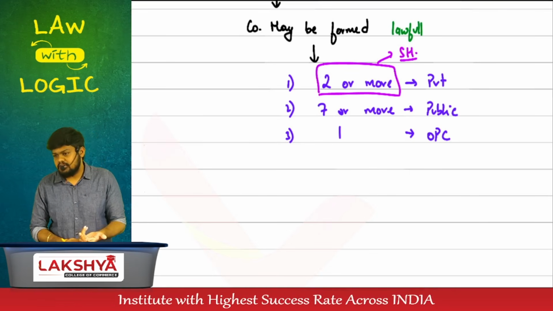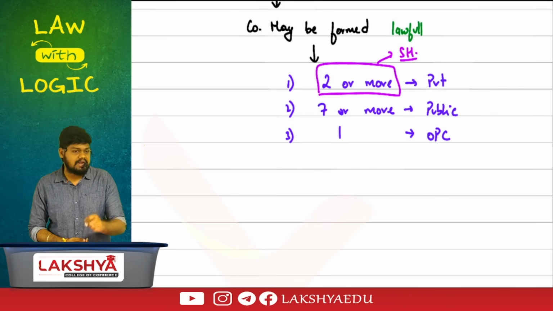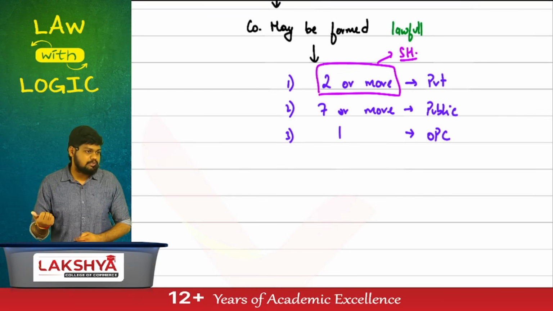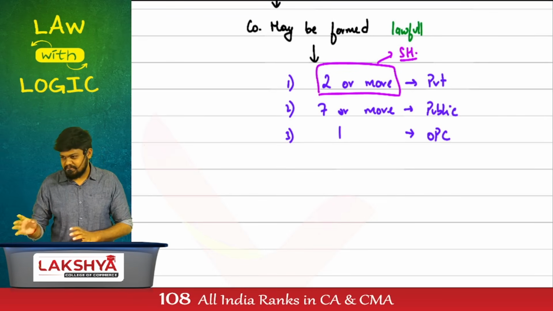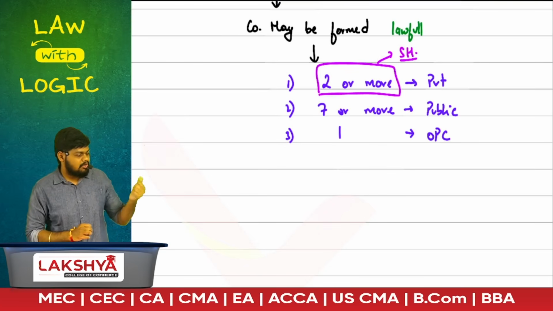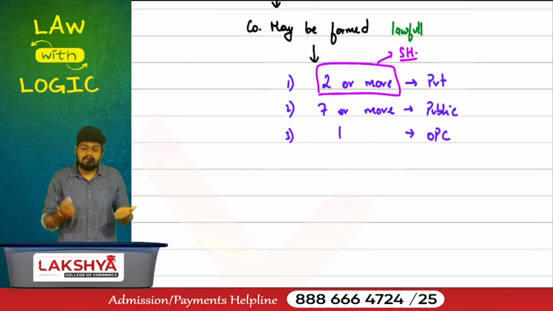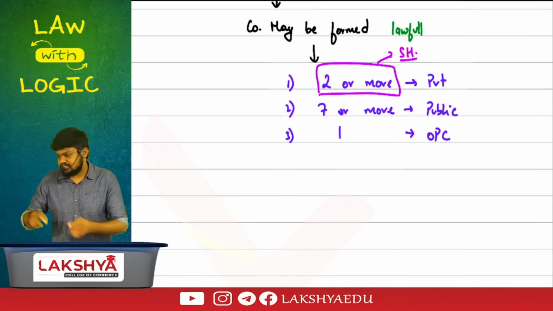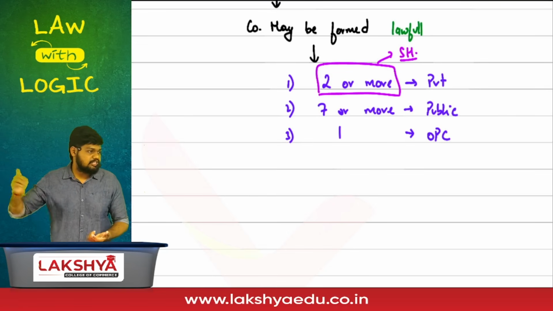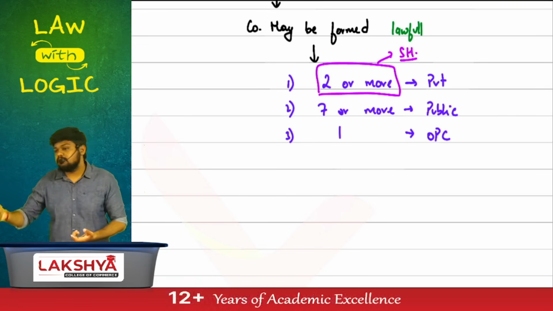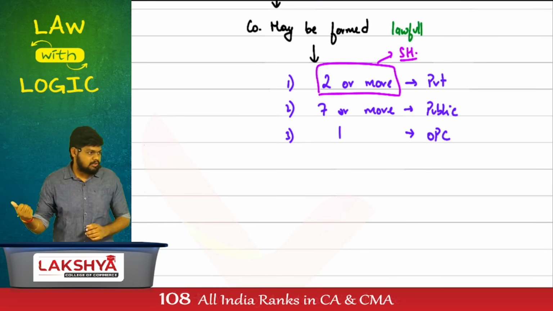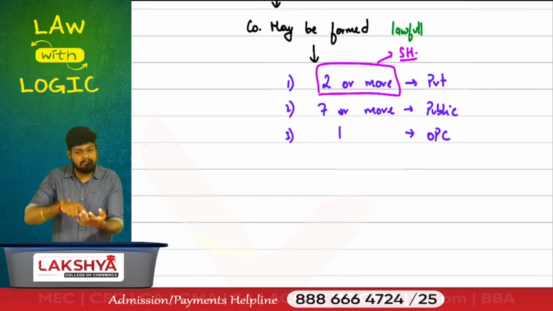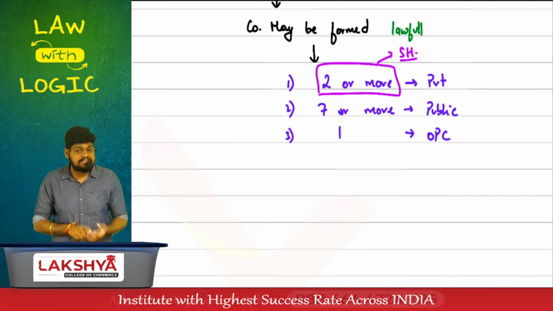That's the reason they have brought in a new concept called subscriber to memorandum. What do you mean by subscriber? A person who has agreed and signed. Signed what document? Memorandum of association. I hope you are comfortable with these memorandum words, so I'm directly jumping into the concepts. What do you mean by subscriber to memorandum? A person who is signing the memorandum of association. He has not become a shareholder, but he has promised to purchase shares. When will he be able to purchase shares? After incorporation. Today, can I call him a shareholder? Tomorrow, when the shares have been allotted to him, he will become a shareholder. But today, I am calling him a subscriber.